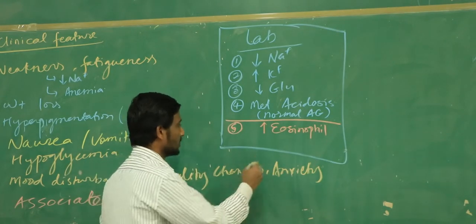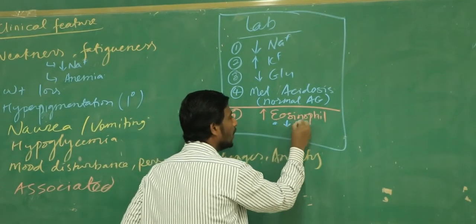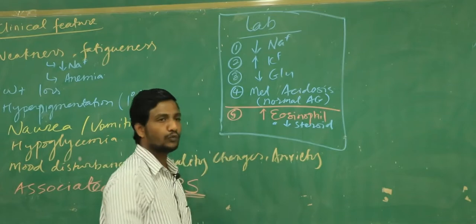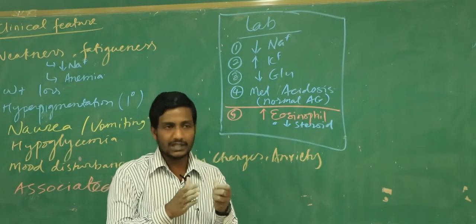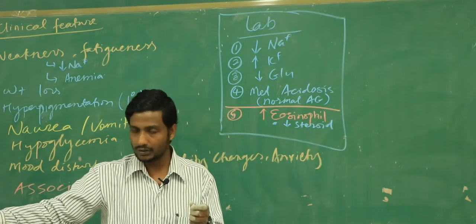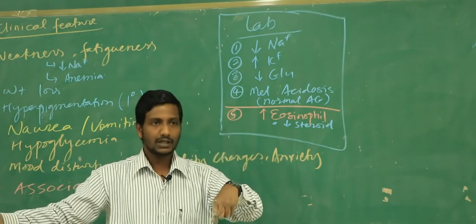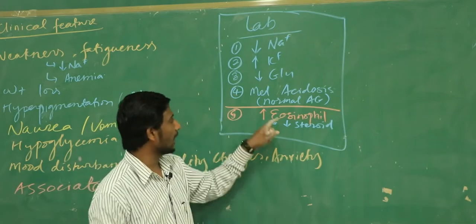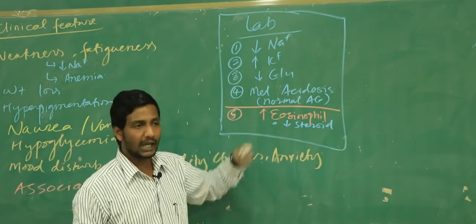So this is one hypothesis, that there is decreased amount of what? Steroid. All of you tell me, what does the steroid do for the eosinophil? Steroid pushes the eosinophil from where to where? From circulation to tissues. Right, and if the steroid is less, it means it is not pushing the eosinophil to the tissues, it means the patient is going to have a high amount of eosinophil. So this is one hypothesis.